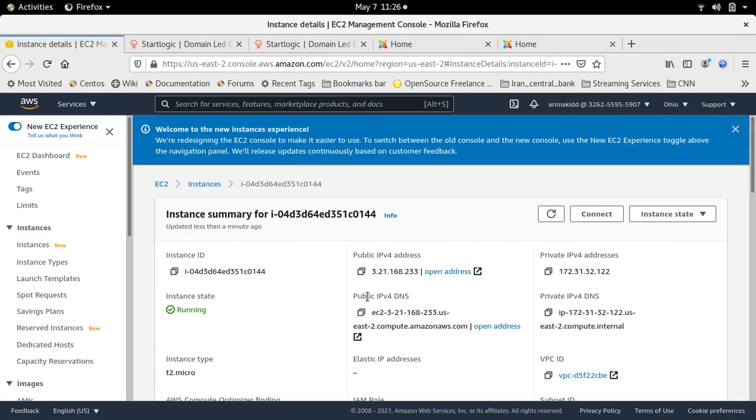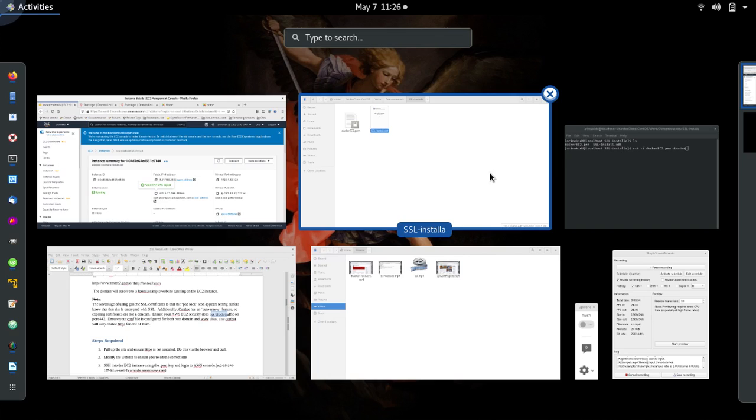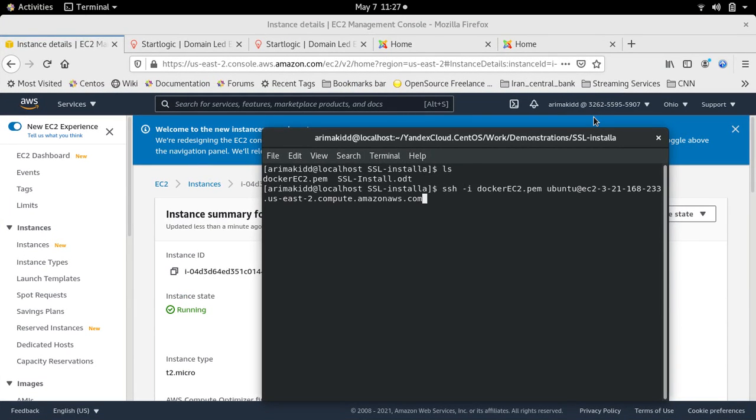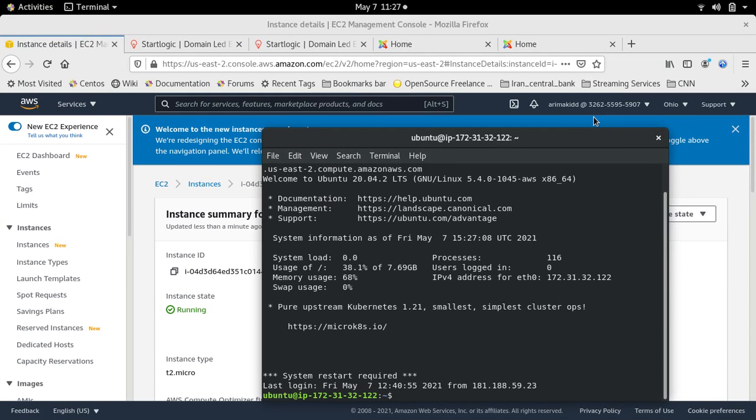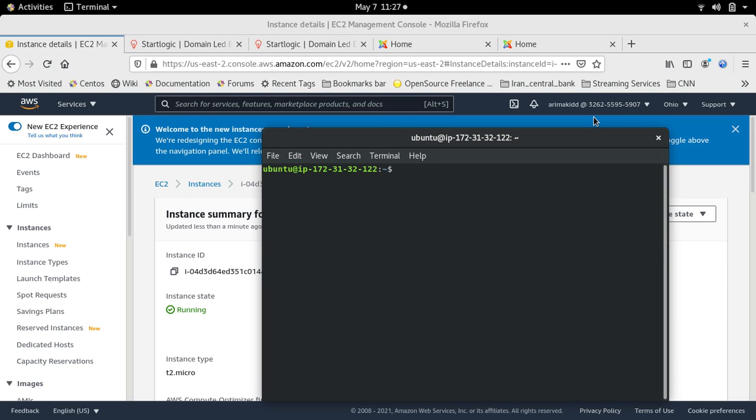Just want to go in to get the domain. Just paste that in, Control-Shift-V. It should take a few seconds to come up. I should be getting the hit, yes. Okay, so we are in.